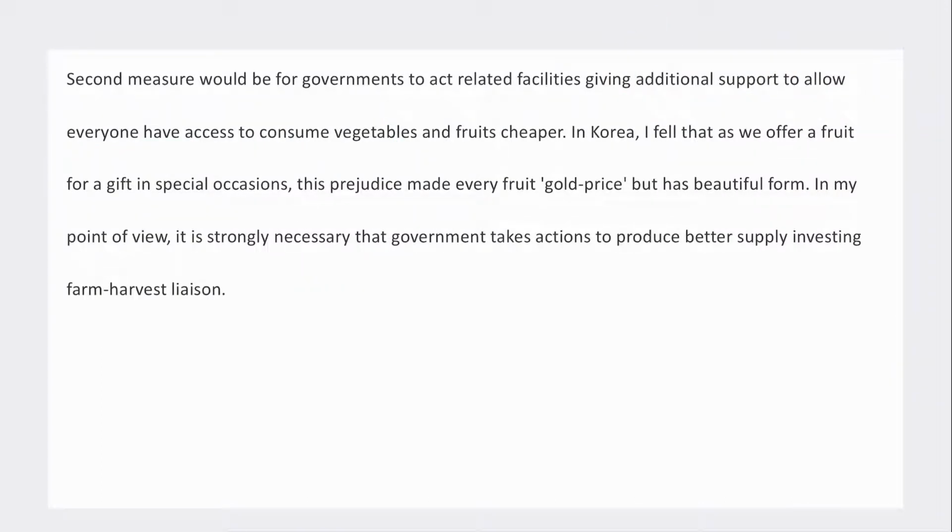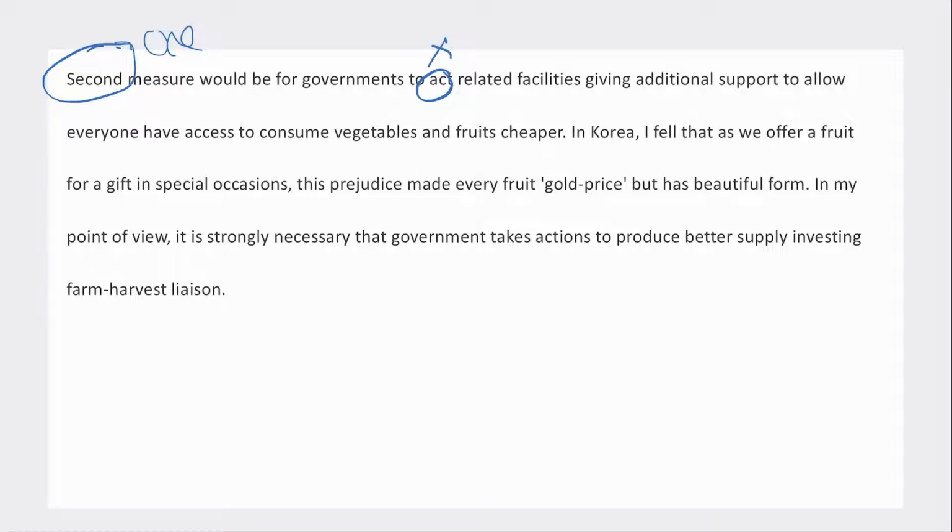Second measure would be for governments. Okay, well, second measure, we've not done the first measure yet. So one measure would be for governments to act related facilities, giving additional support to allow everyone to have access to consume vegetables and fruits cheaper. To act is the wrong verb here. I'm not sure what they're trying to say. Maybe open or fund.